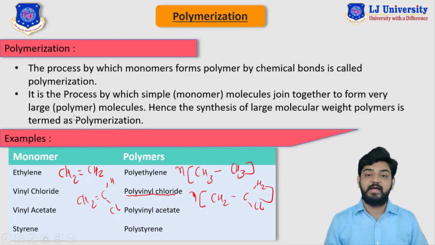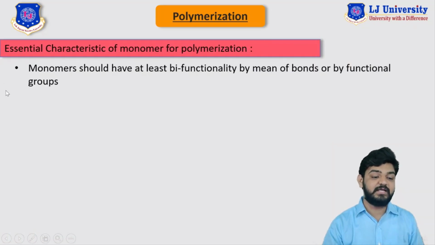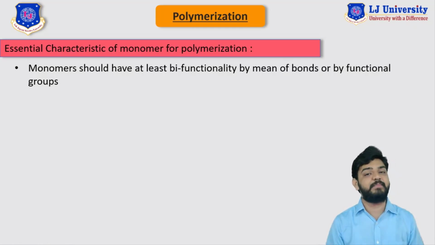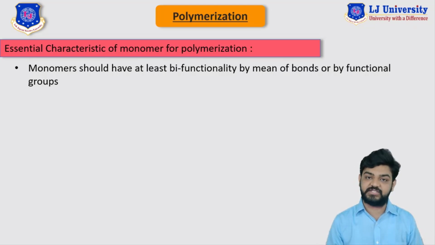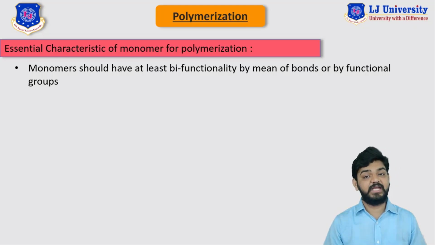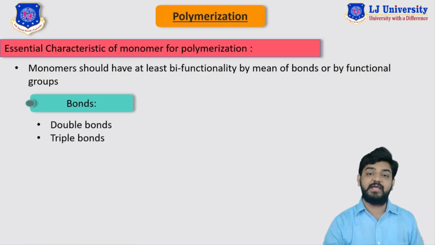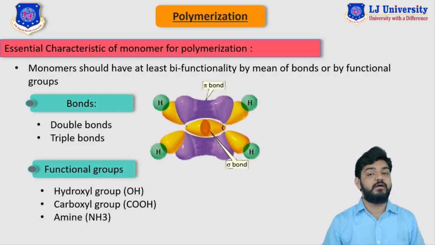Now, having said that, let's discuss what the essential requirements of a monomer are so that it can undergo the polymerization process. Well, here on the screen, you can see that the monomer should have at least bifunctionality by means of a bond or by means of a functional group. We have already discussed functionality in our introduction lecture. If you have missed that video, I recommend that you first learn what we mean by functionality. Now, functionality can be obtained in two ways: either by bond or by different functional groups.